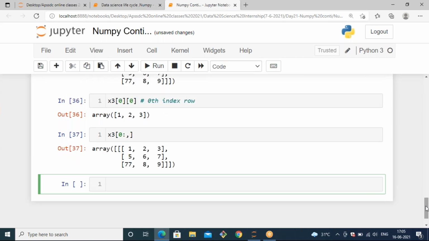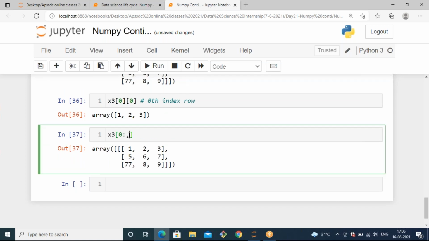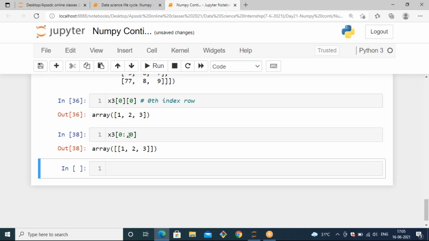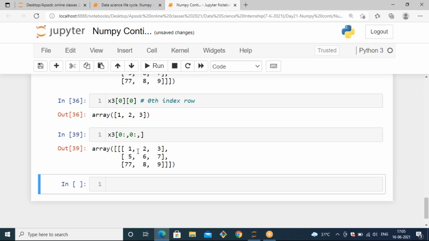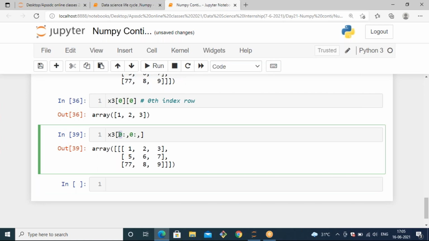When you mention it like this, it will include all rows, and out of those, if you want to get only the 0th row, you can mention 0. Then it will get the 0th row. If you want to include the first rows also, you can mention again like this. It also includes all rows. So this first 0 indicates the x dimension, and this second 0 indicates the y dimension.